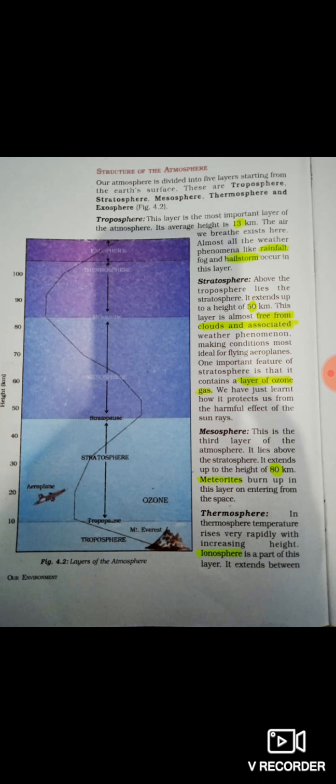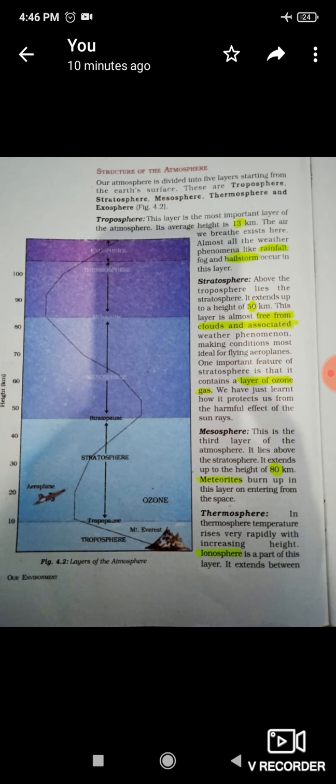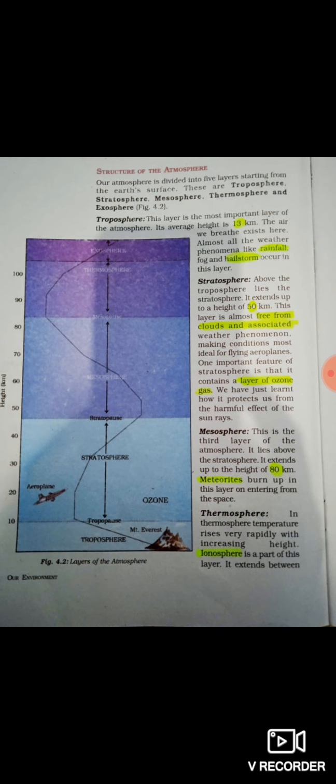This layer is almost free from clouds and associated weather phenomena. This layer is very stable, meaning here we cannot see clouds, no distraction is there. So you can see in this picture a plane is flying in this layer only, right? Making conditions most ideal for flying aeroplanes.